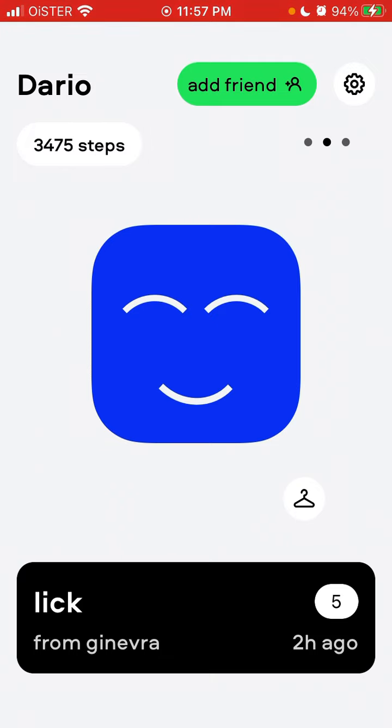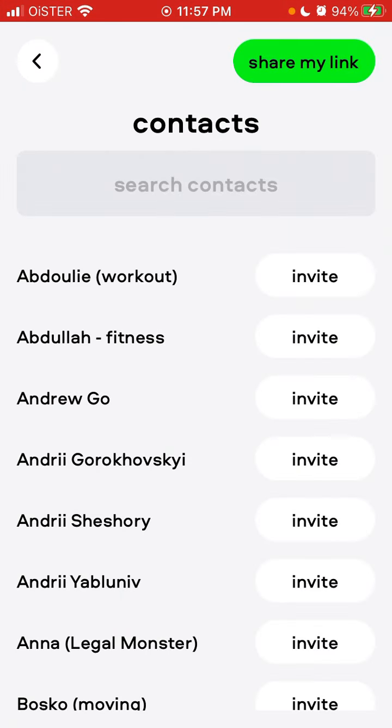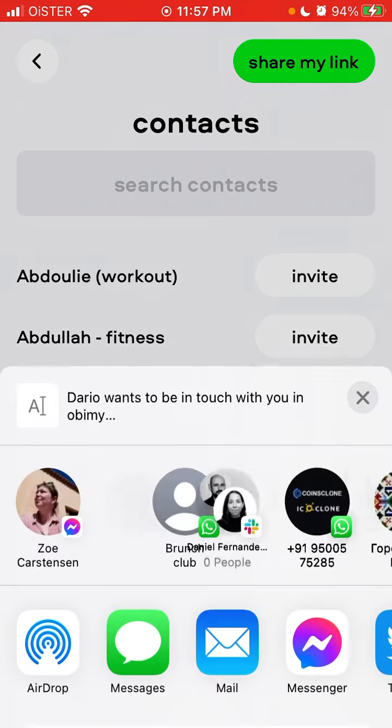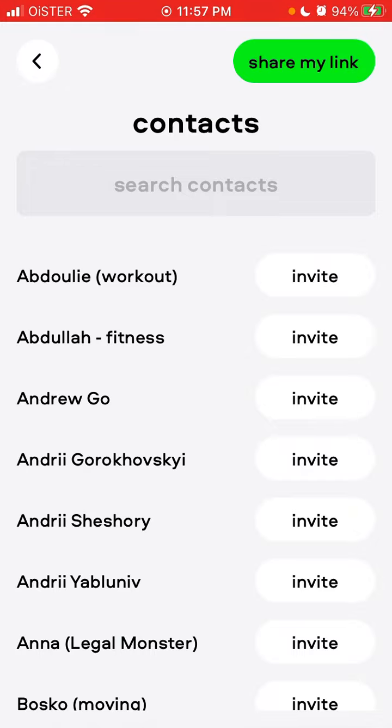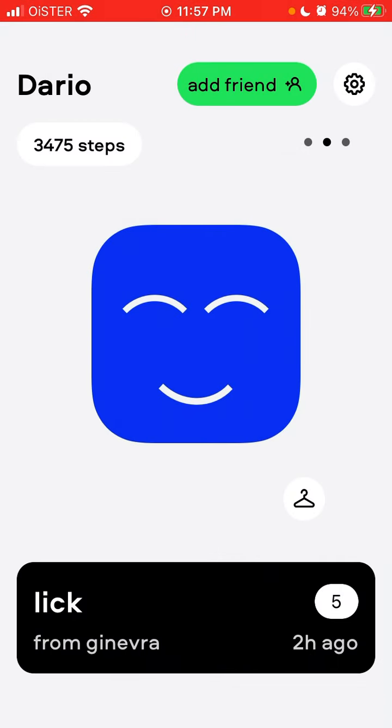You create your account with a phone number, then you can add your friends just by syncing your contacts. This is how you can add friends. You can also share your link, and this is how it works. It's not possible to add friends just by searching the app, like you can do on Instagram, because it's just by syncing your contacts. That's basically how you add friends.